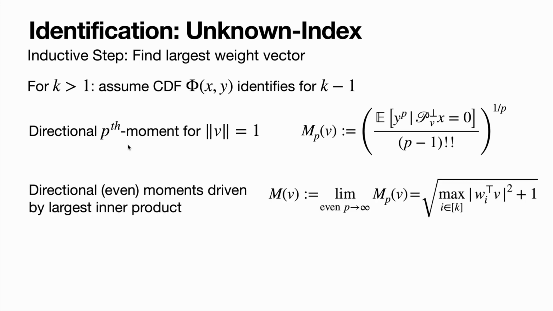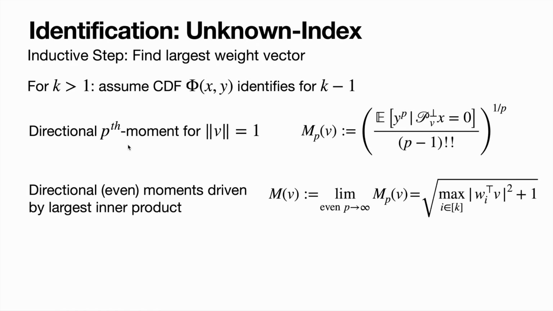We then prove that the limit of this directional pth moment as p goes to infinity for even p is directly related to the maximum projection of V onto a given weight vector. Or it's driven by the maximum inner product between V and a given weight vector.